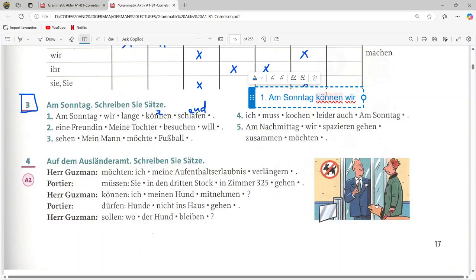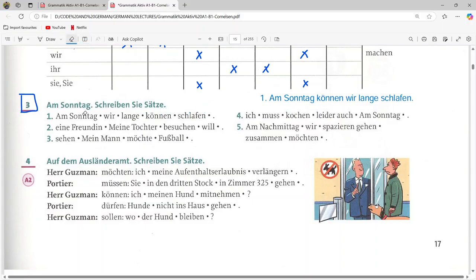Then the second word, and then the rest of the things. One thing we have to make sure is that the other verb is at the last. So: am Sonntag können wir lange schlafen. So on Sunday we can sleep longer. Okay, so this sentence is done. We do the next one.